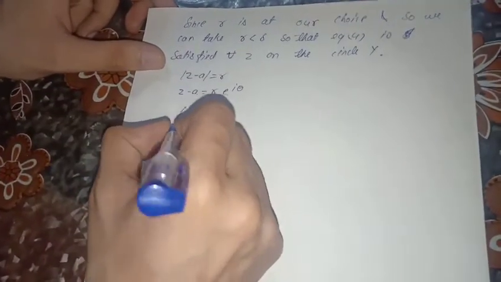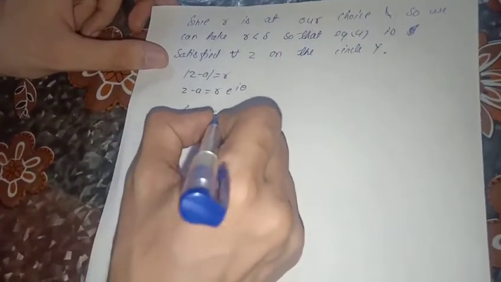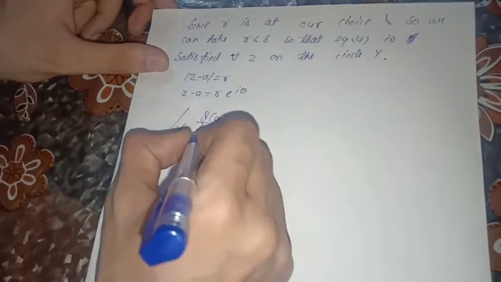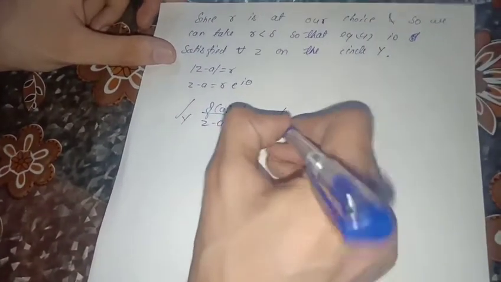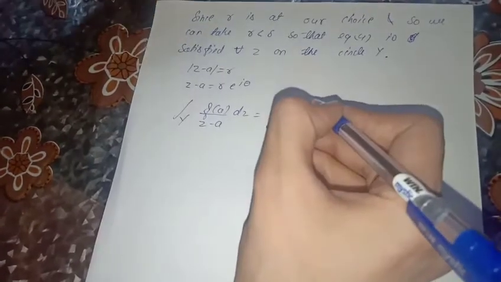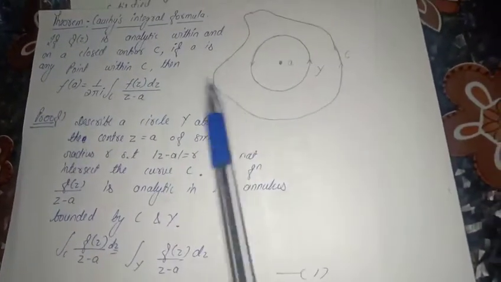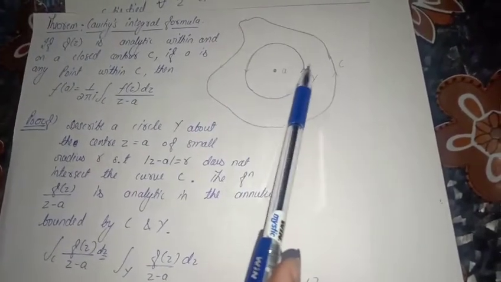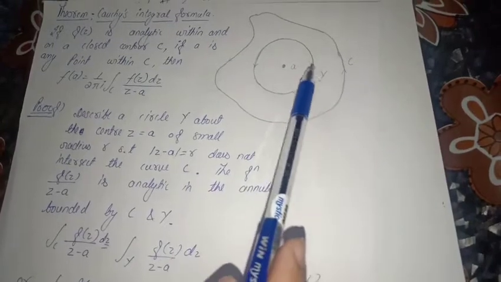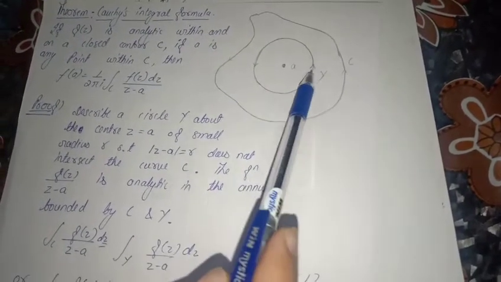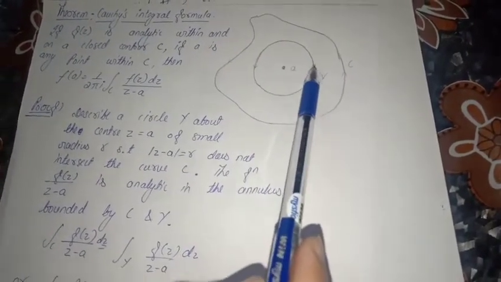Now the integral over gamma of f(a) upon z minus a dz is equal to the integral from 0 to 2 pi. Why 0 to 2 pi? Because if we take the integral along gamma, it starts at 0, and if we take a full round, it comes to be 2 pi.